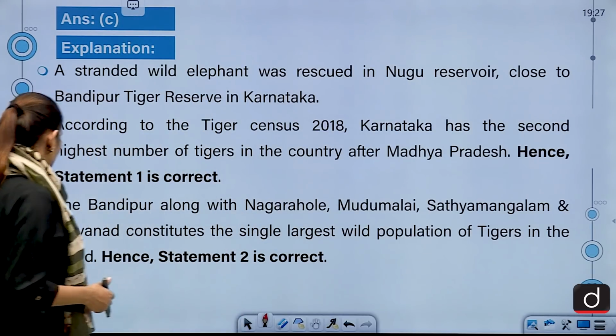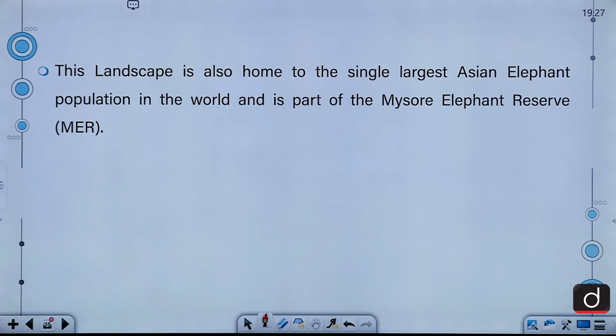So moving on, let's talk about this landscape. It is also home to the single largest Asian elephant population in the world and is part of the Mysore Elephant Reserve.